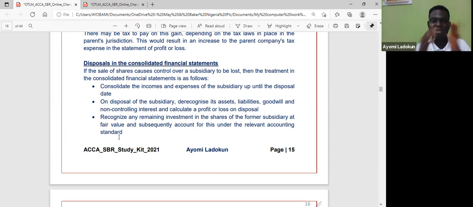Is that okay? Income and expenses of the subsidiary, as I still have control, so I consolidate up to the disposal date. 2, on the disposal of the subsidiary, I will derecognize all assets, liabilities, goodwill, and NCI and calculate the profit or loss on disposal. Does that make sense, right?